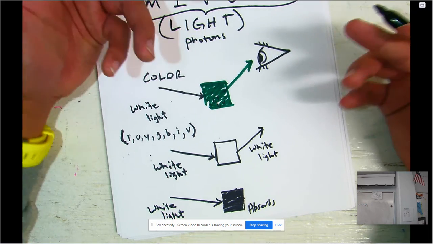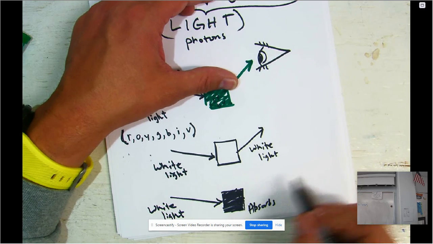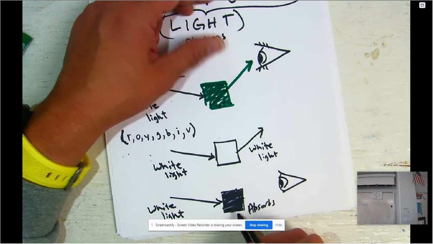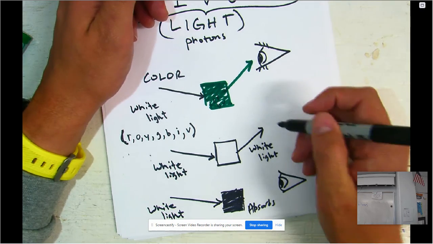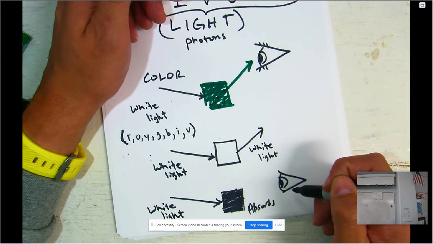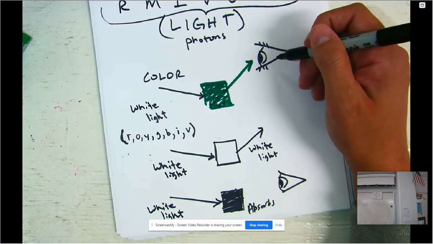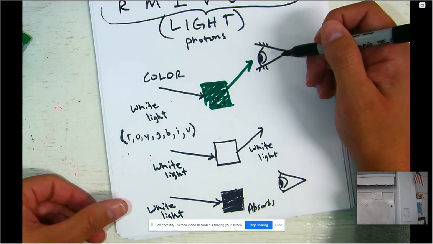Nothing is bouncing off of that, so we don't get any colors hitting our eyes. And so what we see is the absence of color when we look at something that's black. Okay? White light, we're seeing all of the light. Black, we're not seeing any light being reflected. If we see something with color, we're seeing those colors bouncing off of that object, and so our brain interprets those colors there.